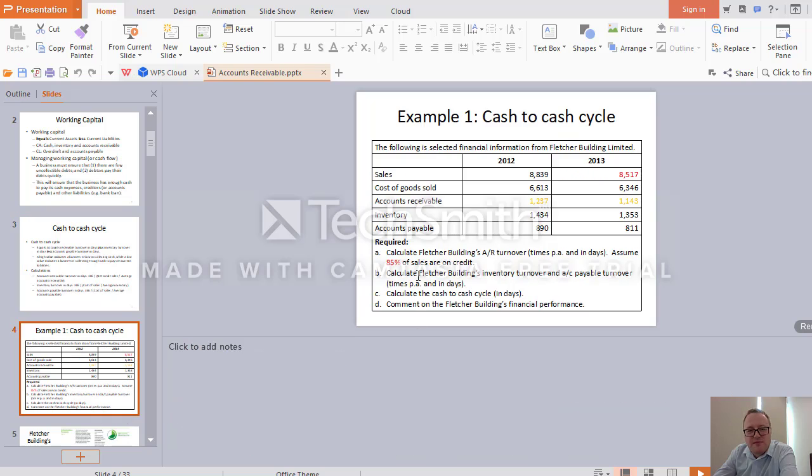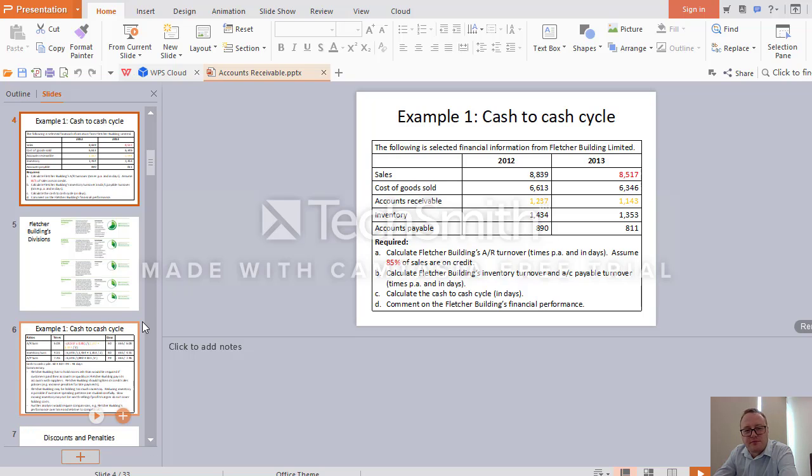So there are sales, cost of goods sold, the receivables, payables, and inventory. And of sales, 85% are made on credit. So we need to calculate inventory turnover, receivables, payables turnover, and find the cash to cash cycle in days and interpret the figure. So that's what we do here in slide 6.